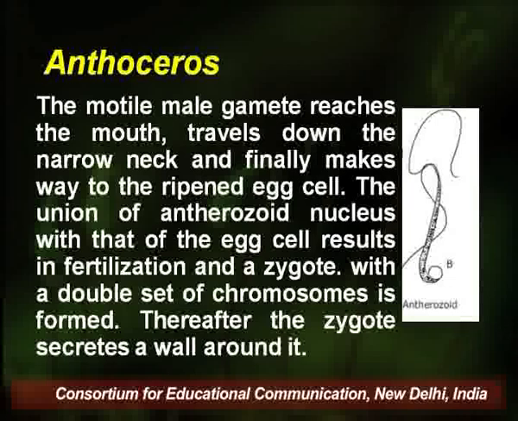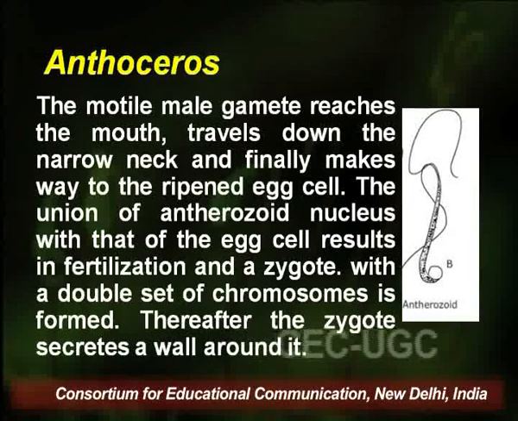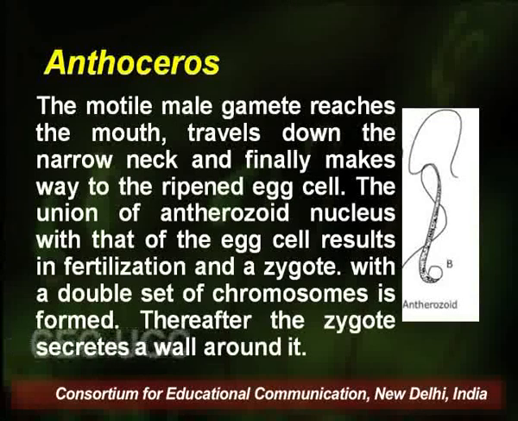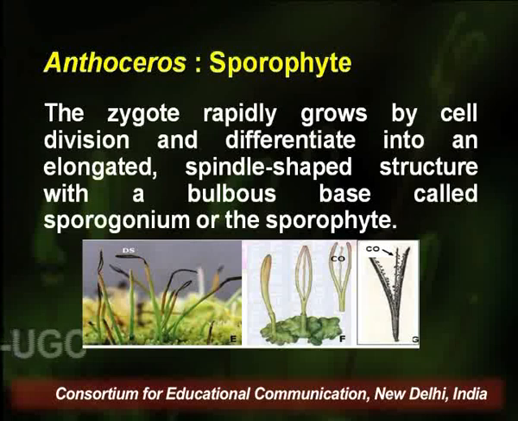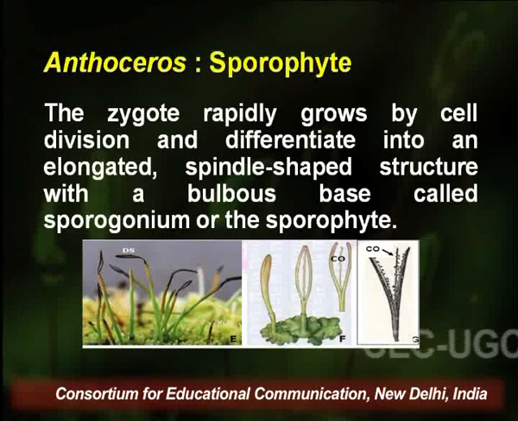The union of the antherozoid nucleus with that of the egg cell results in fertilization, and a zygote is formed, which has a double set of chromosomes. The zygote secretes a wall around it. It rapidly grows by cell division and differentiates into an elongated spindle-shaped structure with a bulbous base called the sporogonium or sporophyte.